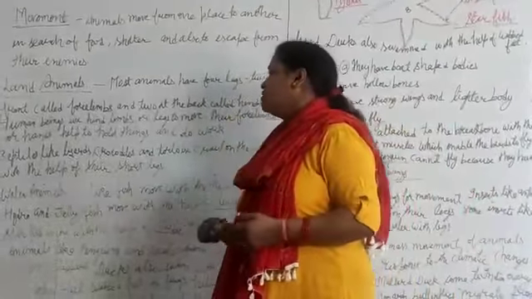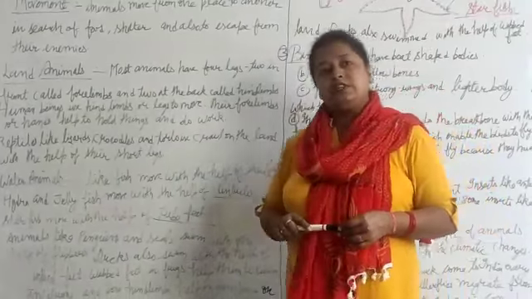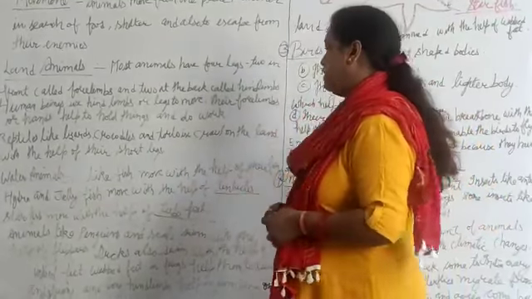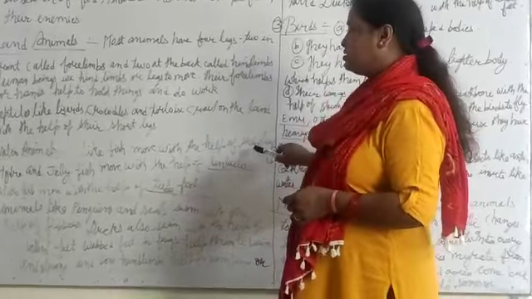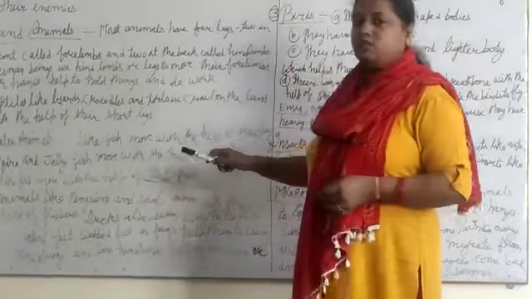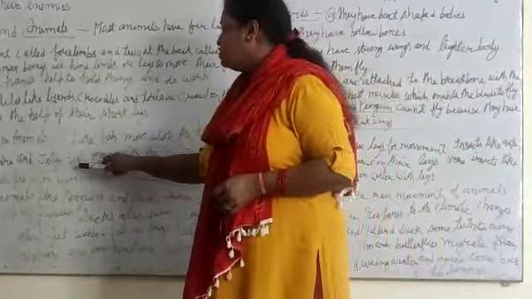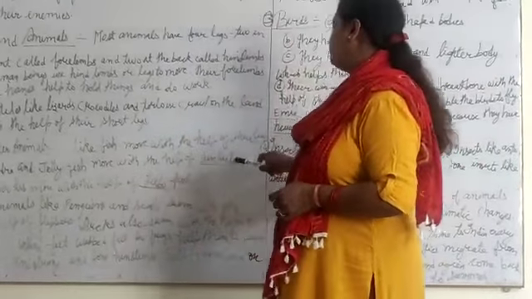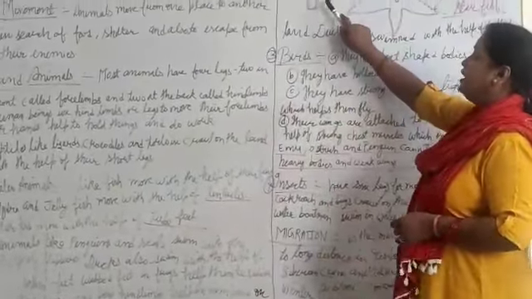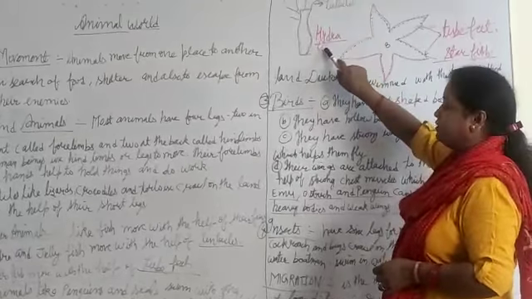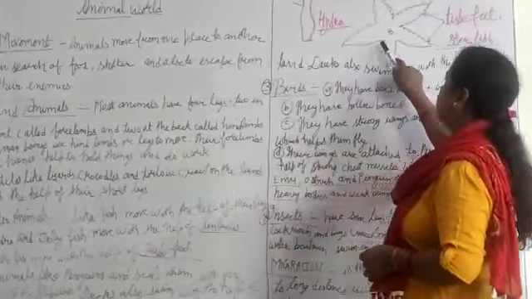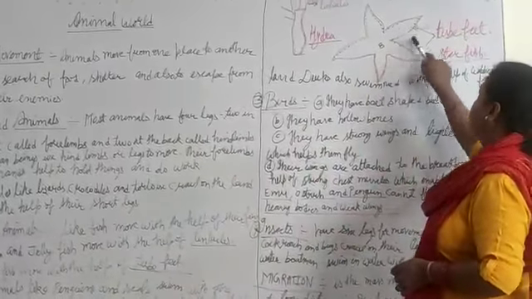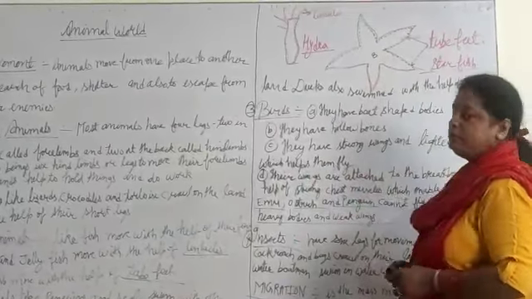Now water animals. The animals which live inside the water are called aquatic animals. Fish move with the help of their fins. Hydra and jellyfish move with the help of tentacles. Now, look at this diagram. Hydra can easily move with the help of tentacles. Starfish move with the help of tube feet. Now, look at the diagram. The starfish is also moving with the help of tube feet.